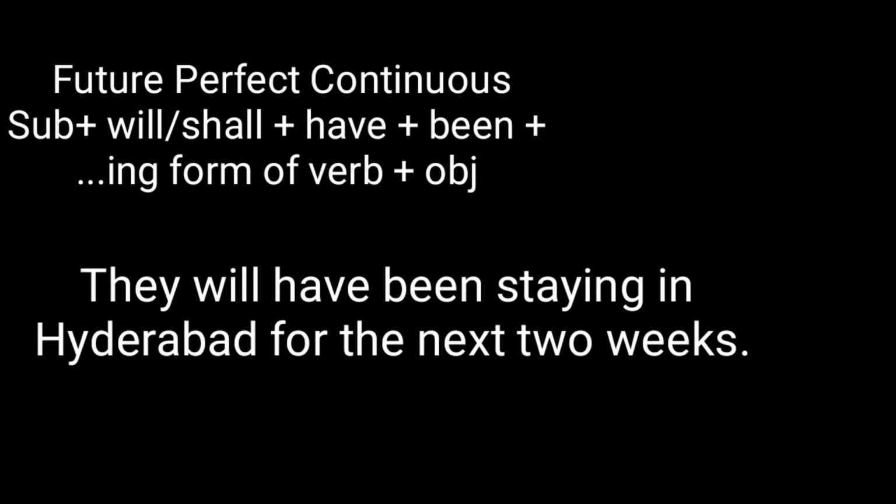So here in future perfect continuous, what do we have? Subject, will or shall, have and been. Then present participle form of verb, then object. And the example of this is they will have been staying in Hyderabad for the next 2 weeks. So here period of time is given. The keywords for future perfect continuous tense are for the next 2 weeks.